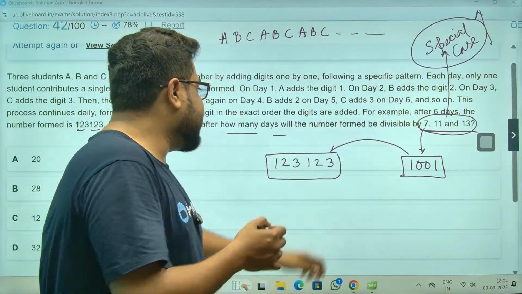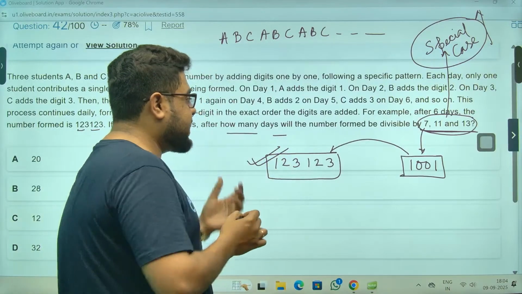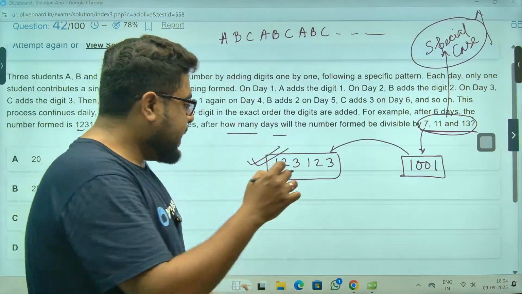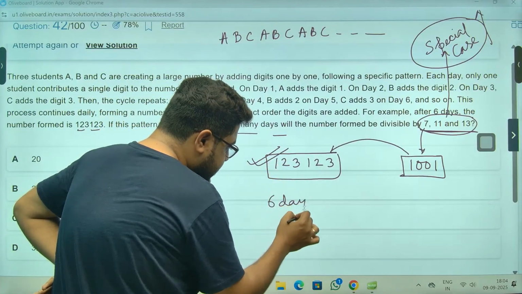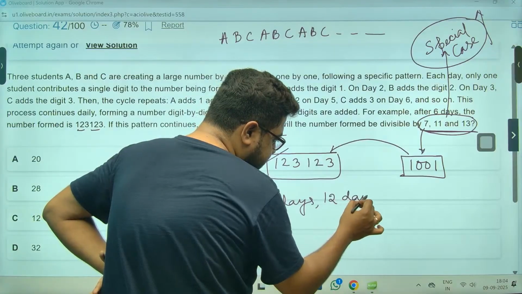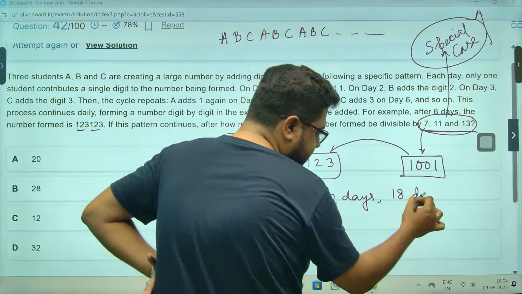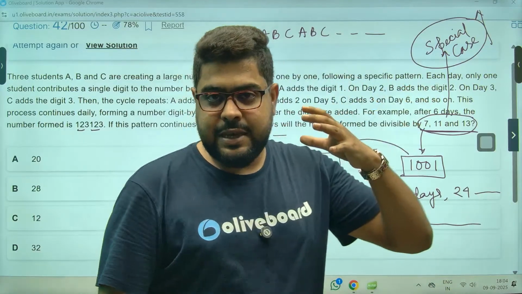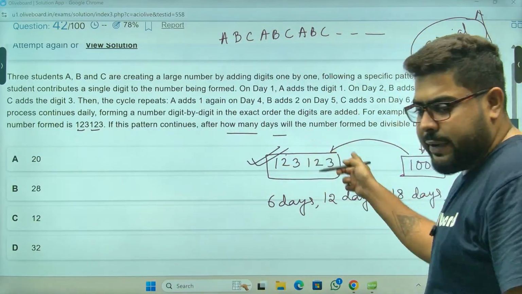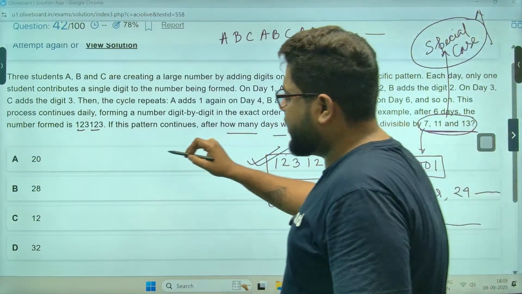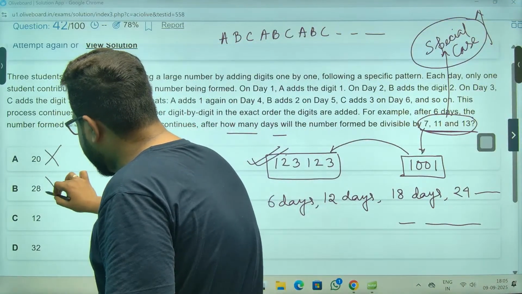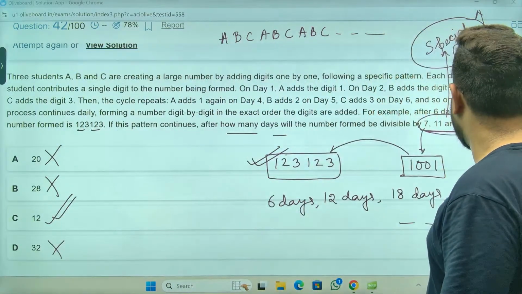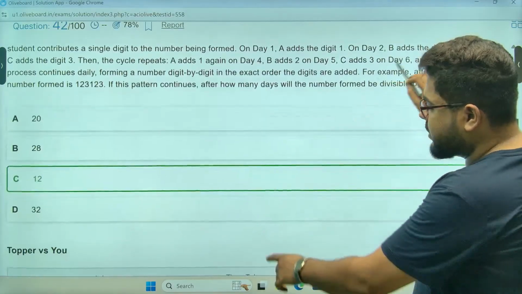So that means ultimately my answer, the number of days, has to be either 6 days, 6 twos are 12 days, 18 days, 24 days, and so on, sir. Multiples of 6, because I need 6 digits, 3 digits, then again repetition of 3 digits. Check the options. 20, not a multiple of 6. 28, not. 12, I can see. 32 is also not. So definitely 12 will be my answer. I don't need to do anything for this.